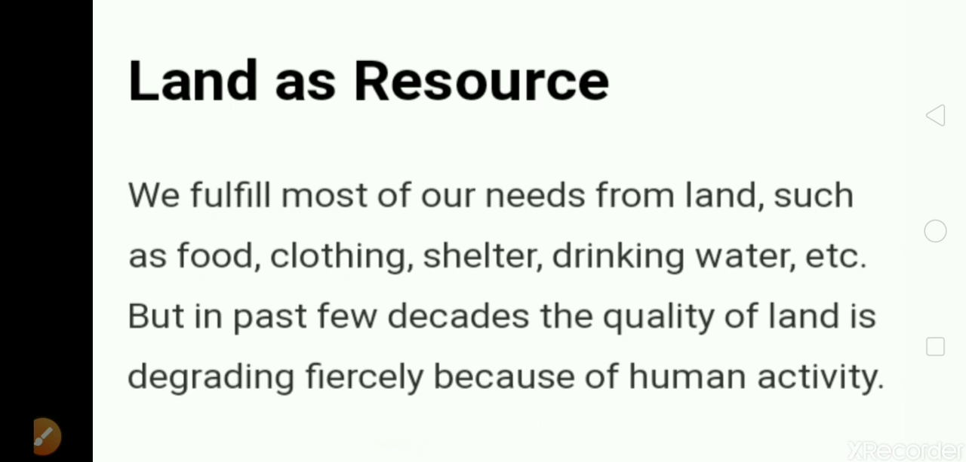The one and the only resource which we will discuss in this chapter is land. Land is one of the important resources for human beings. Land is used for different purposes, like for growing crops, for agriculture, for constructing buildings, roads, canals, bridges. Many requirements are there. The land is being used for many purposes.